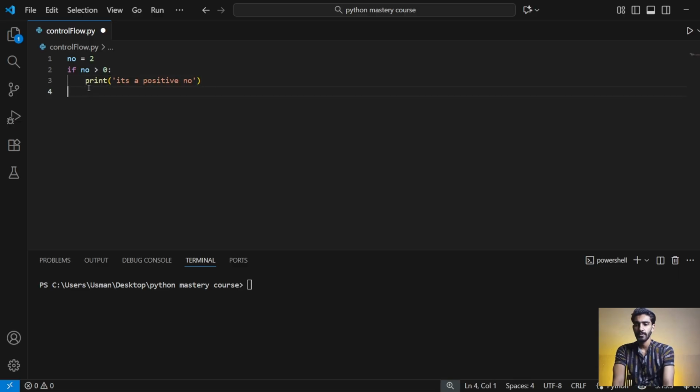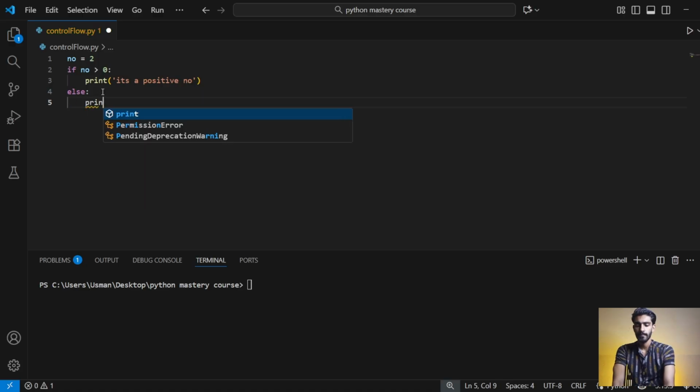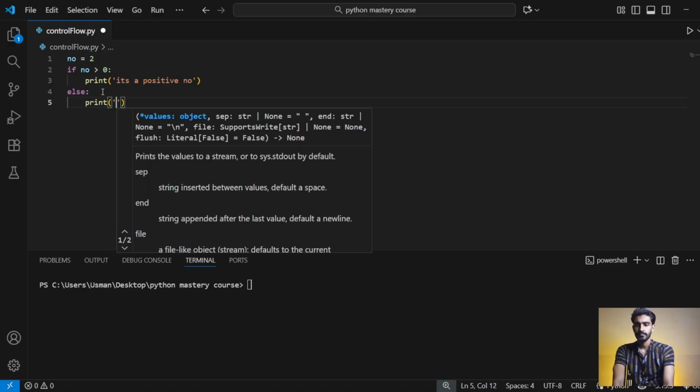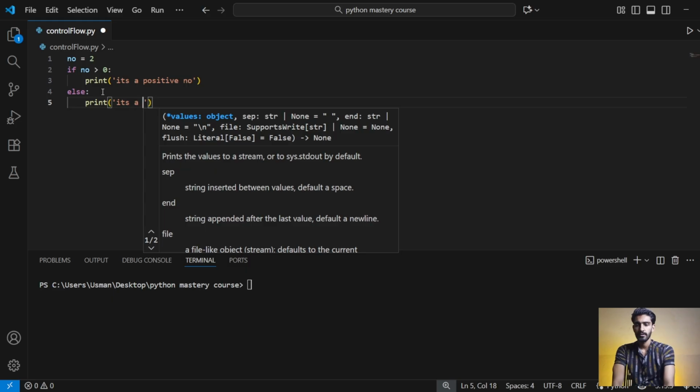So I will write else, colon. This is the condition. If the if condition fails and becomes false, then that block will not execute, and the else condition will execute at that place. So I will print, it's a negative number.